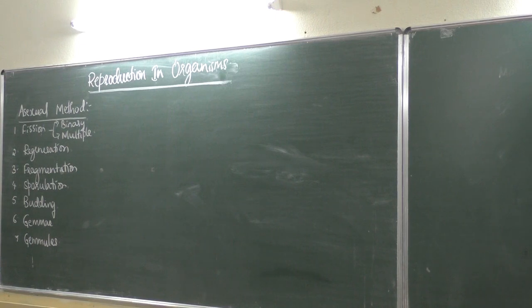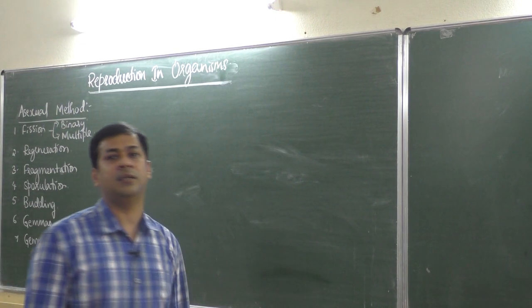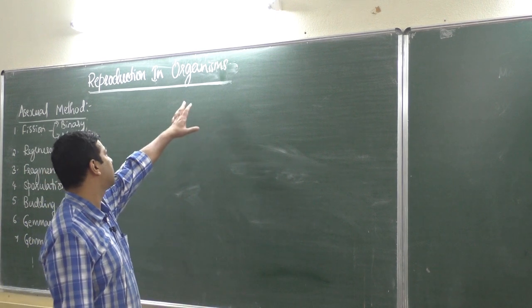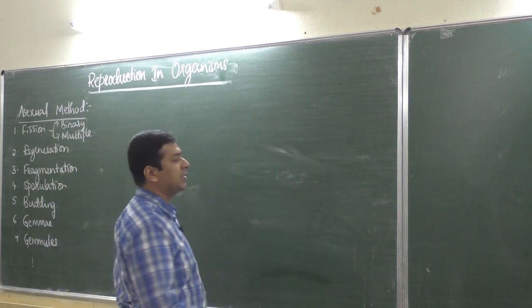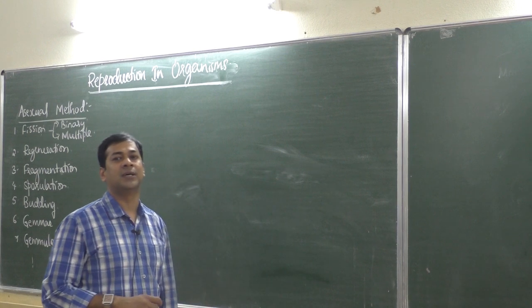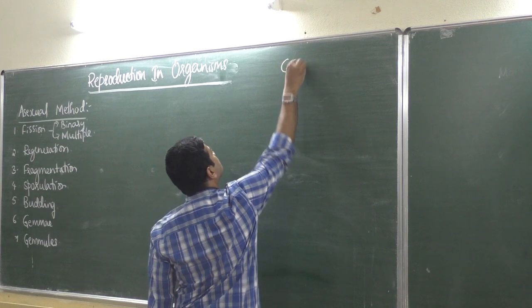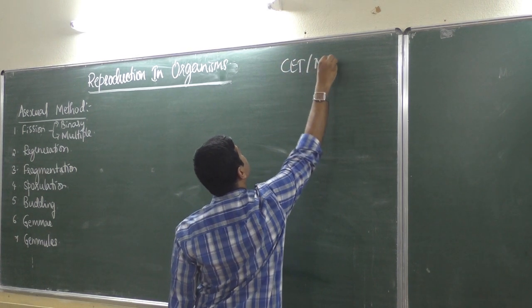So students, we will continue CET or NEET part of biology for the chapter Reproduction in Organisms, first chapter. In last class we were discussing the asexual method of reproduction. This is CET or NEET.